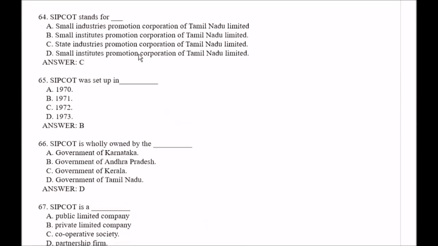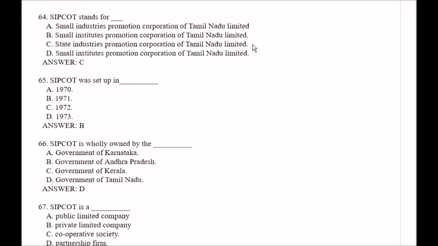Question number 64. SIPCOT stands for, your options are option A Small Industries Promotion Corporation of Tamil Nadu Limited, option B Small Institutes Promotion Corporation of Tamil Nadu Limited, option C State Industries Promotion Corporation of Tamil Nadu Limited, and option D Small Institutes Promotion Corporation of Tamil Nadu Limited.